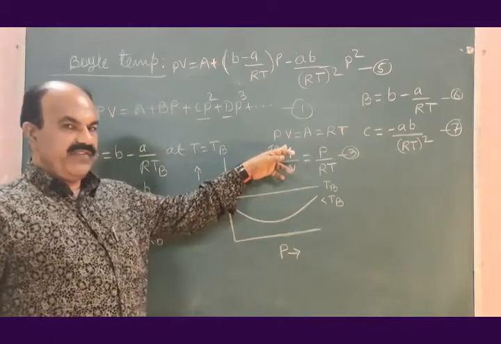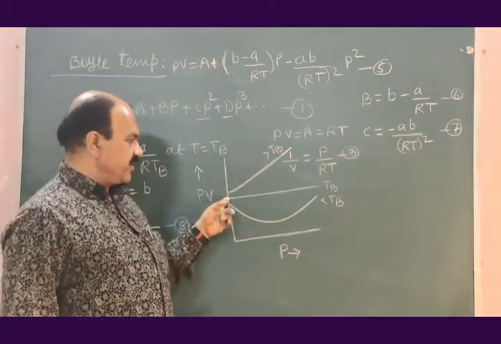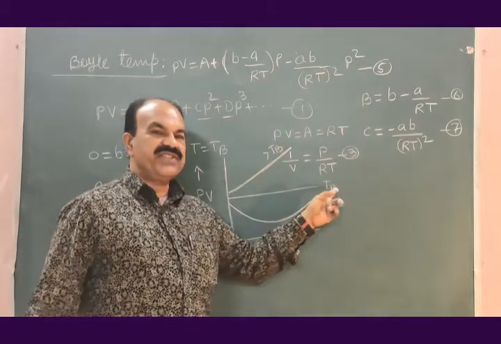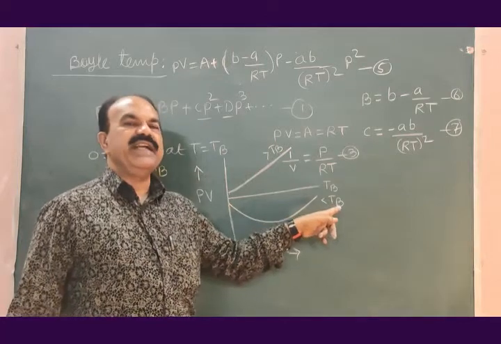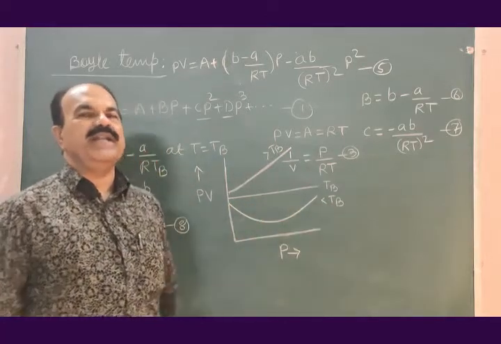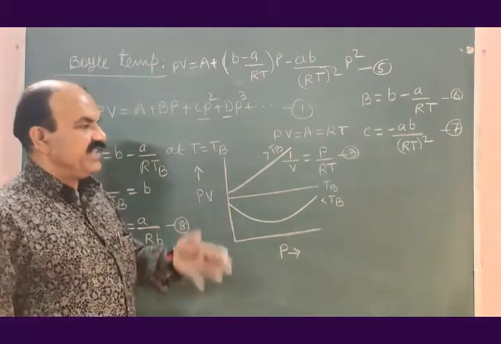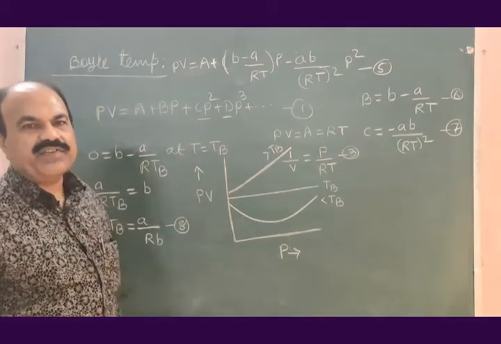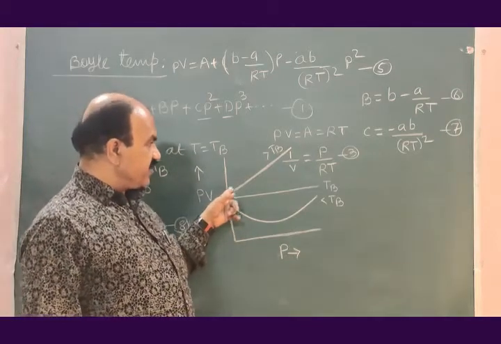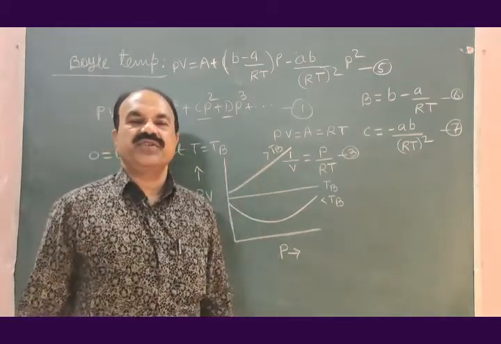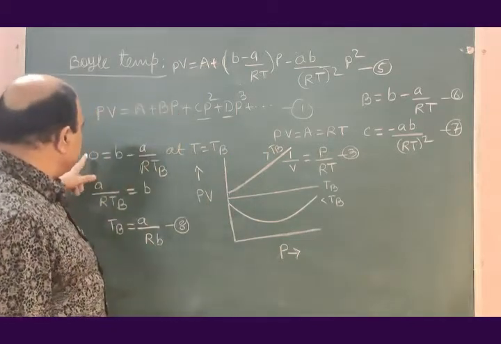This type of behavior is obtained at a temperature more than boil temperature. This behavior is seen at boil temperature. This behavior is seen at a temperature smaller than boil temperature. Let us see the behavior of gases at these three different values. When we consider a temperature higher than boil temperature, what will be the value of B?